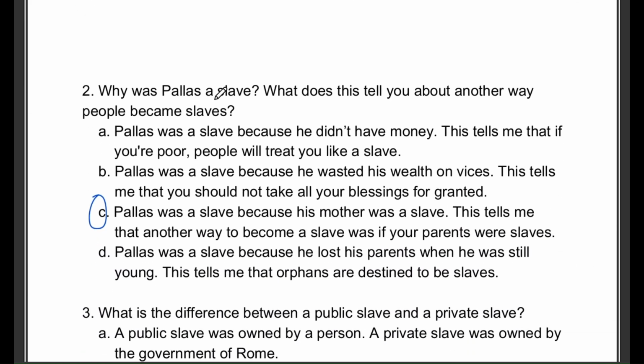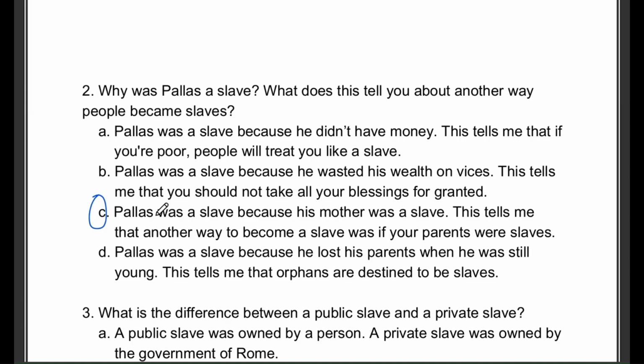Why was Pallas a slave? What does this tell you about another way people became slaves? Option A, Pallas was a slave because he did not have money. This tells me that if you are poor, people will treat you like a slave. Option B, Pallas was a slave because he wasted his wealth on vices. This tells me that you should not take all your blessings for granted.